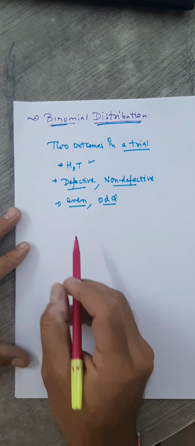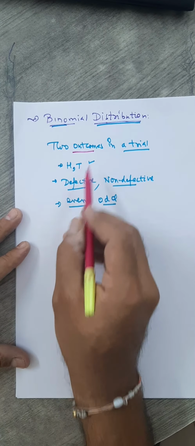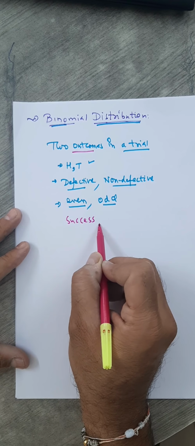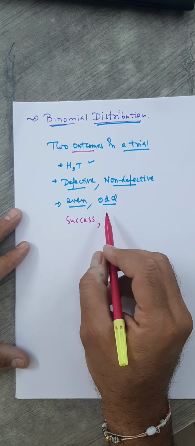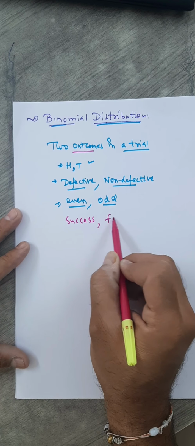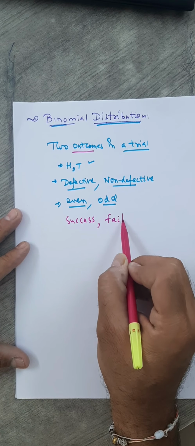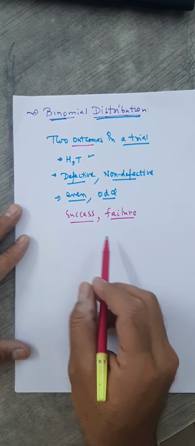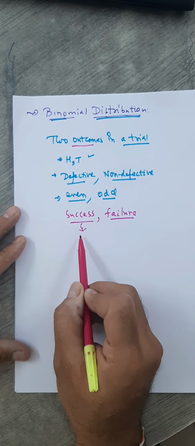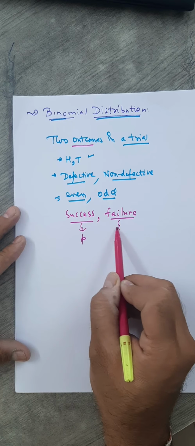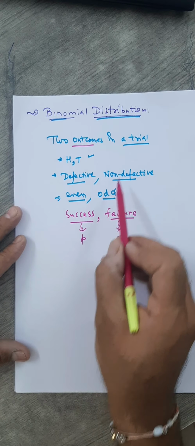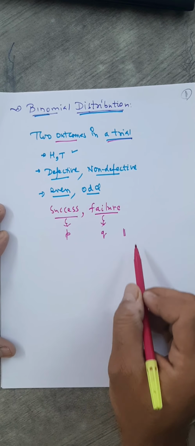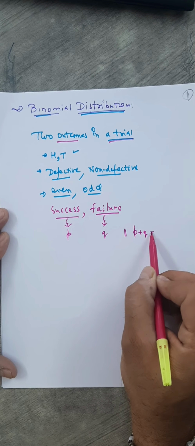Now here in a binomial distribution, normally these 2 outcomes are called success, and the other one which is not success is called failure. So every time we have such 2 outcomes, one we call the success, the other one we call what? Failure. Okay. Normally the probability of the success is taken as small p, and here it is small q. So obviously in a single trial, if there are only 2 outcomes, then you must have p plus q equals 1. That's quite obvious.